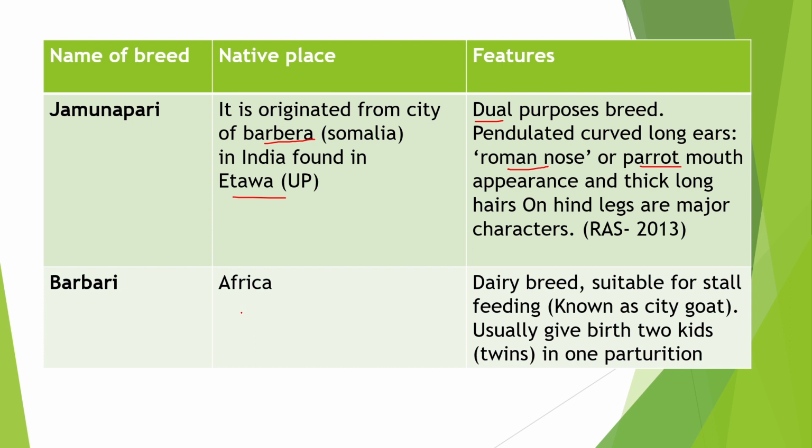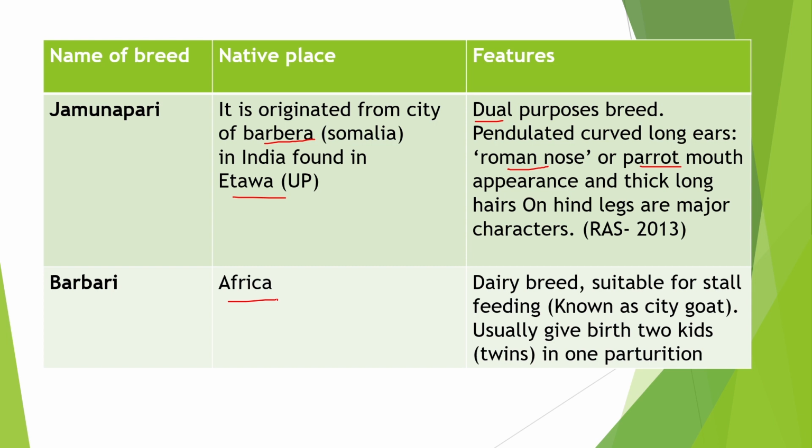Now the next breed is Barbary, native of Africa. It is a dairy breed suitable for stall feeding. It is known as city goat. It usually gives birth to 2 kids, twins, in one parturition.